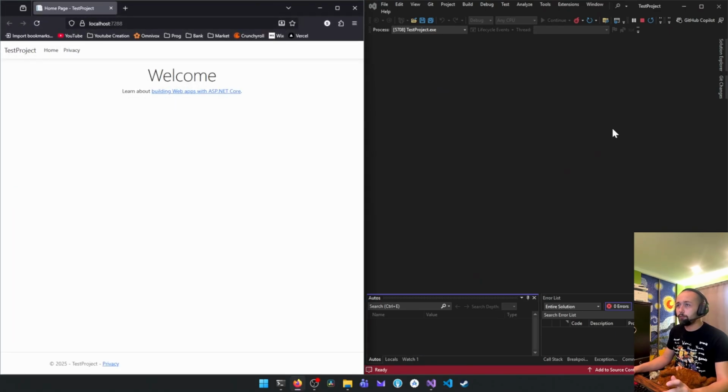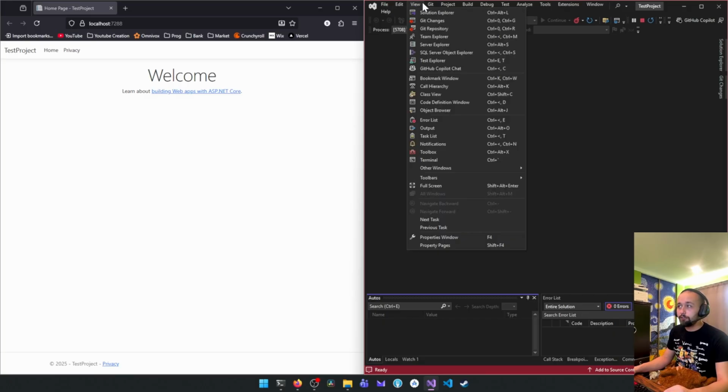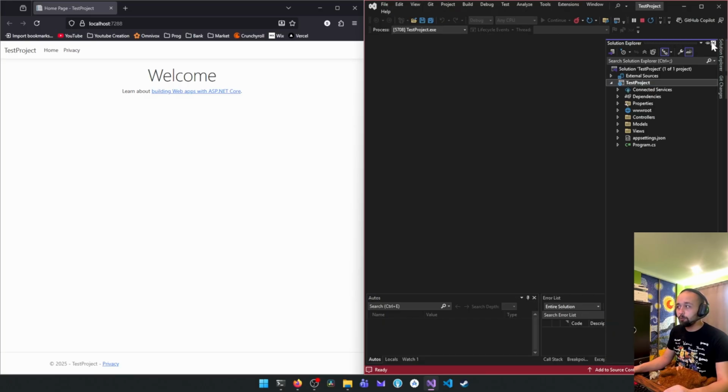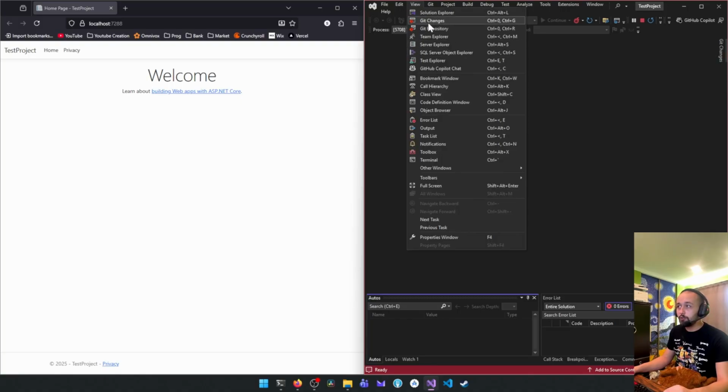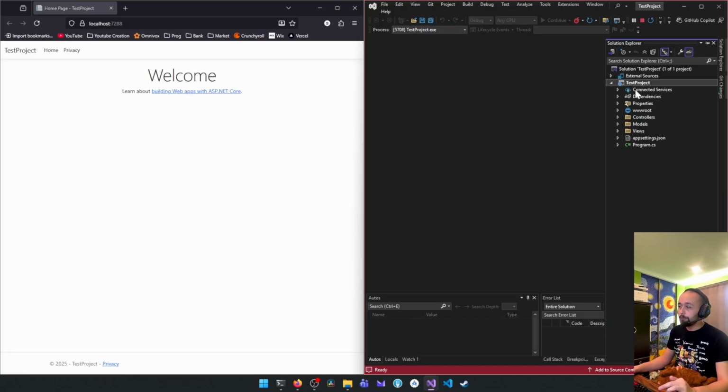So now we have our project opened up in the web browser, and we have our code right over here. You're going to want to click on the View section if you don't have your solution open. If you don't have your solution on the right side, you're going to have to click on View and Solution Explorer. You can also press Control Alt L. It's going to open. So I'm going to explain each folder, how they work. I'm not going to do every folder because it's not that important inside of this tutorial, but I'm going to explain the important ones.